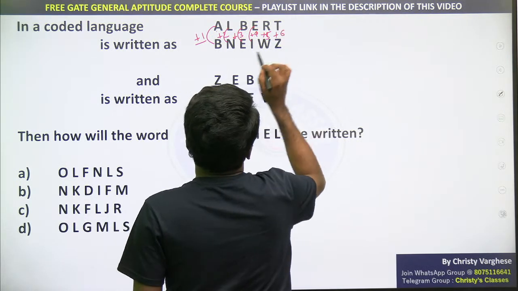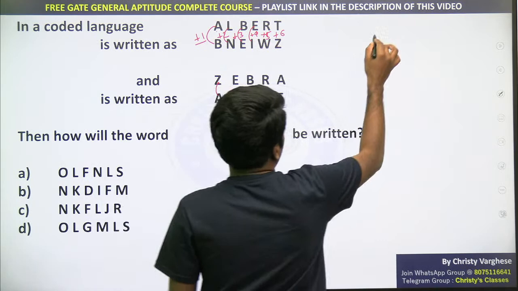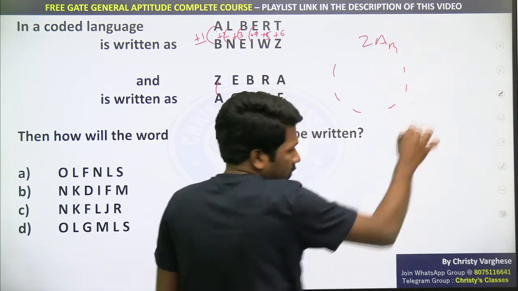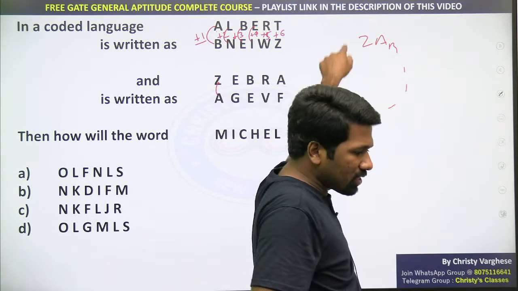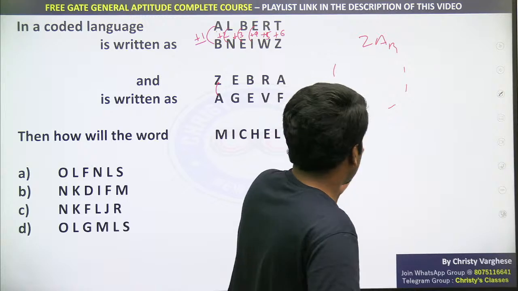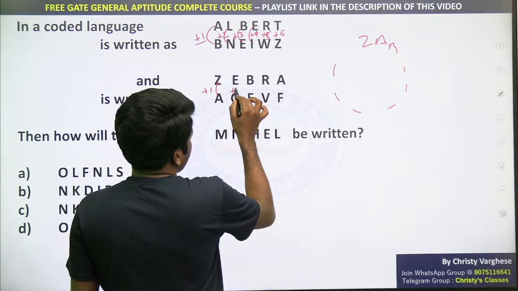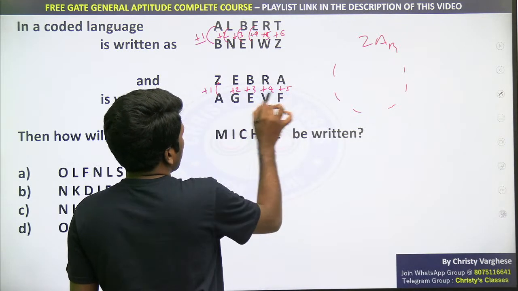TUVWXYZ, so sixth letter. So +1, +2, +3, +4, +5, +6. Same way, I always tell ABCD in these kinds of questions, it is a cycle of letters. ABC up to Z, after that again ABC up to Z. So it's a cycle. So after Z the next letter is A, so it is +1 only. This is +2, EFG, +3, +4, +5. So 1, 2, 3, 4, 5.